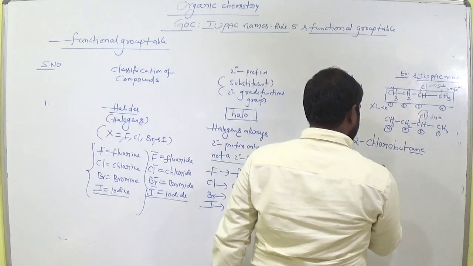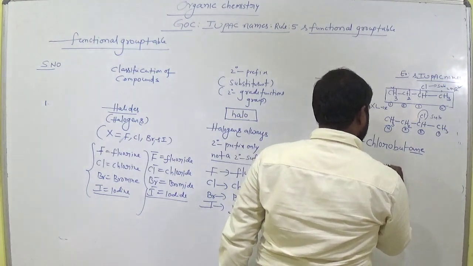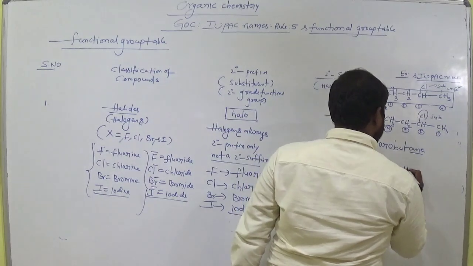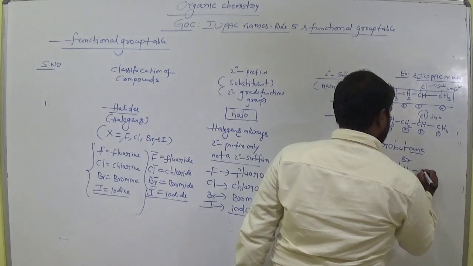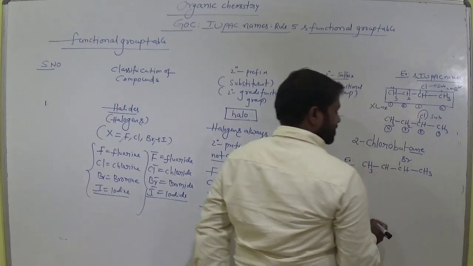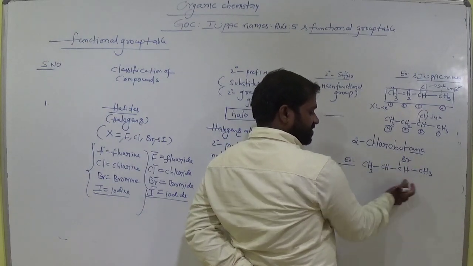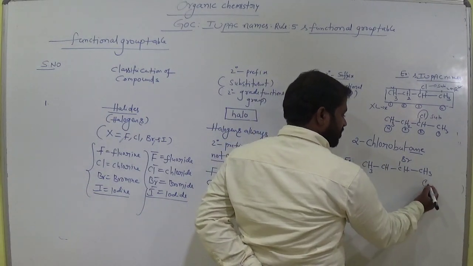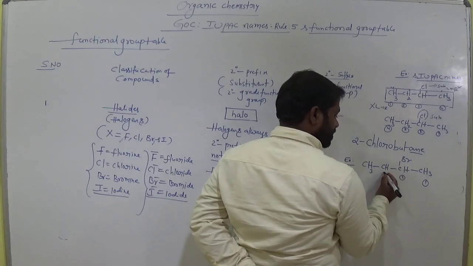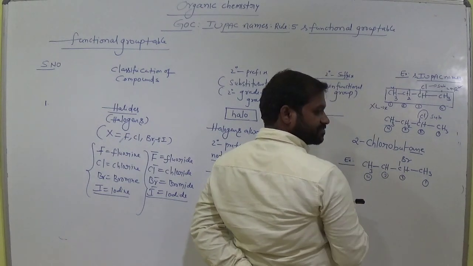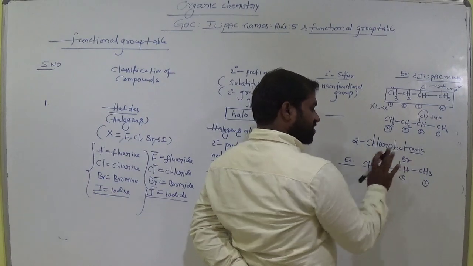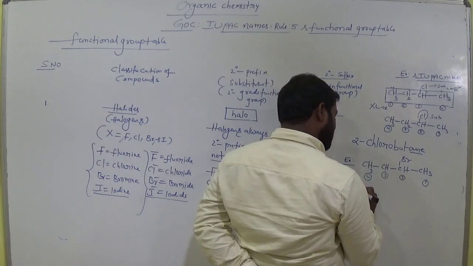Example 2. CH3, CH, CHBr, CH3. So the numbering is such that the substituent gets the least number, so number from this side: 1, 2, 3, 4. No cyclic. The substituent is there. At which position? Second position.